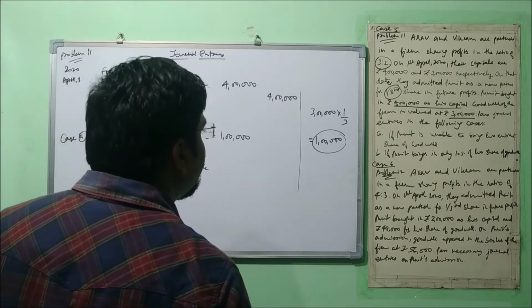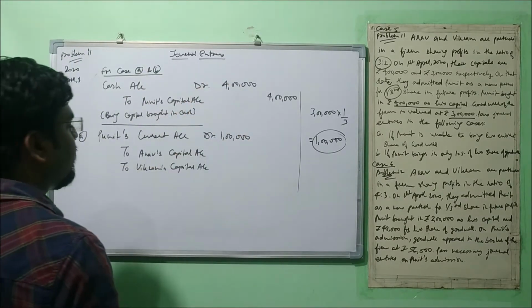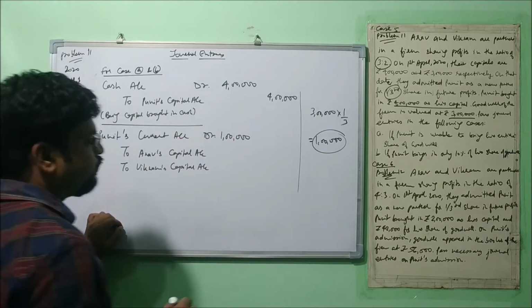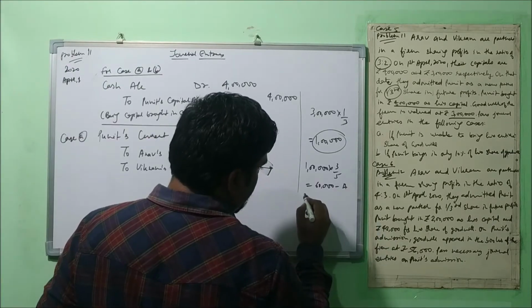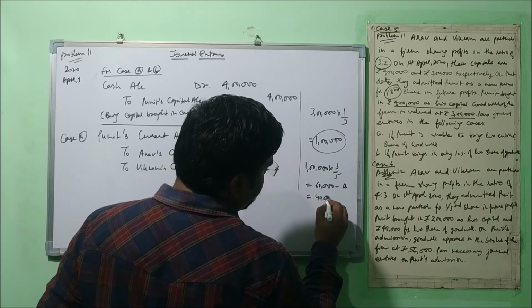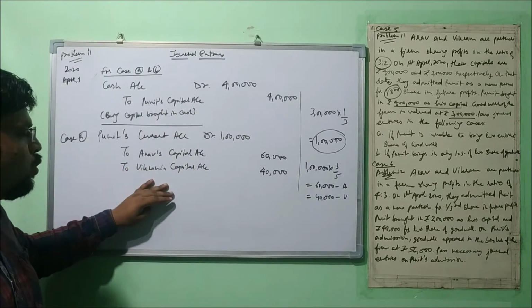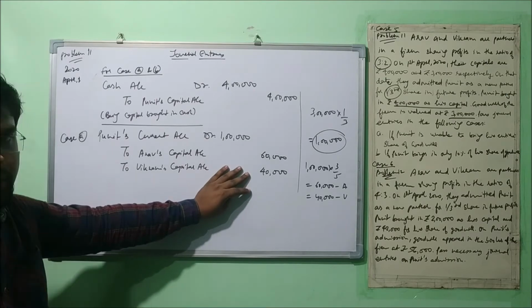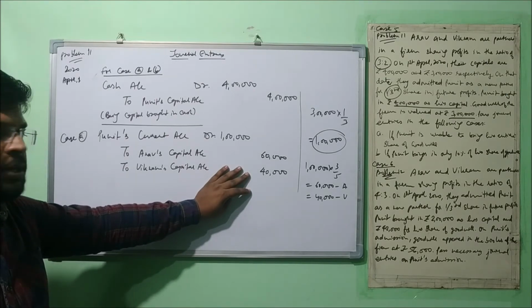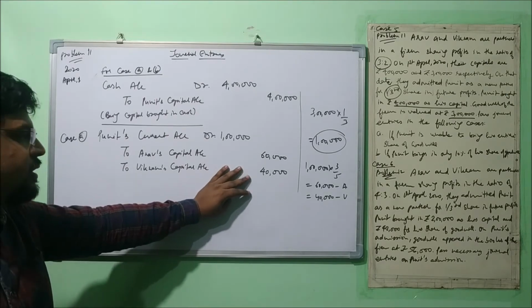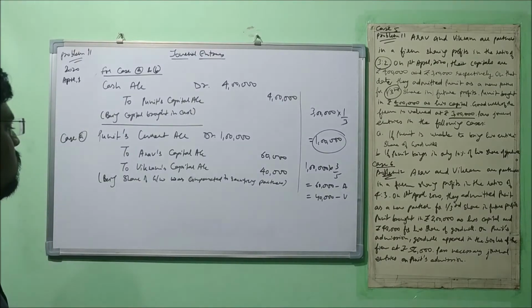There is no problem in that. But I am just directly calculating it. So 3/2, 60,000 will go to Arav, and the rest 40,000 will go to Vikram. Now their capital accounts are credited with this amount. Why? Because they are being compensated for sacrificing their share. Being share of goodwill compensated to sacrificing partners.